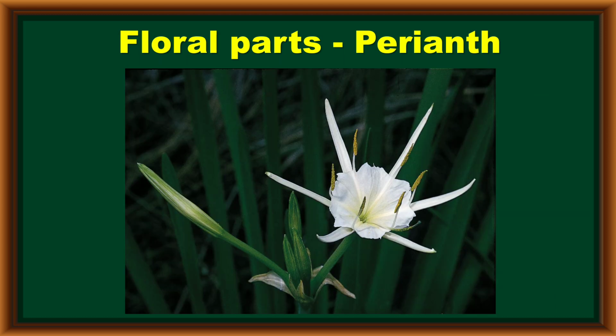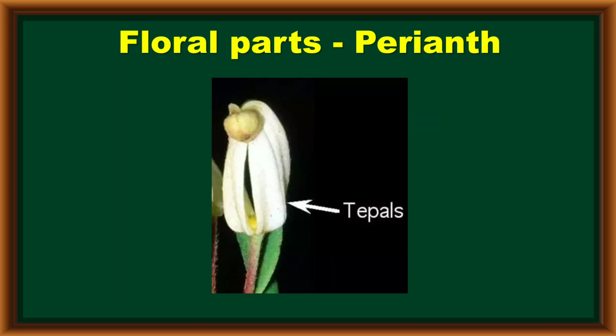Coming to one more modification. In some plants, the calyx and corolla are not differentiated. In such flowers, both are present in the same color. Such lobes are called perianth lobes. In the perianth, each leaf-like appendage is called a tepal.